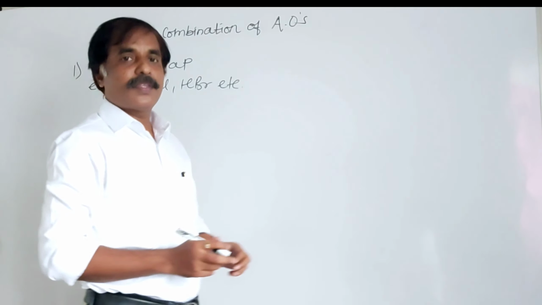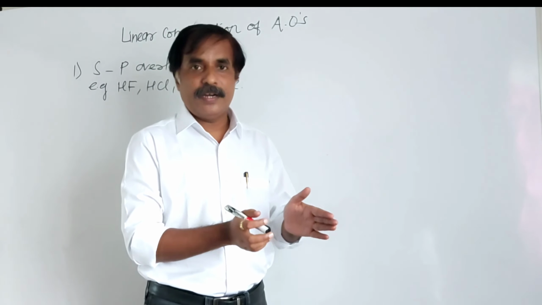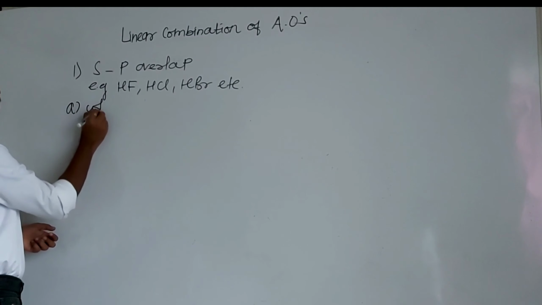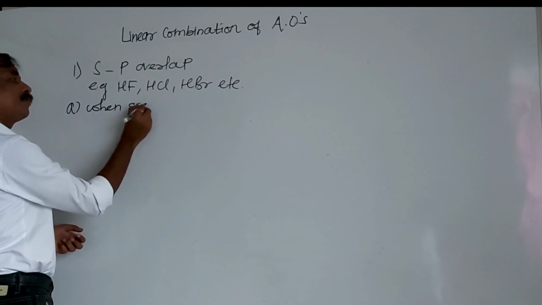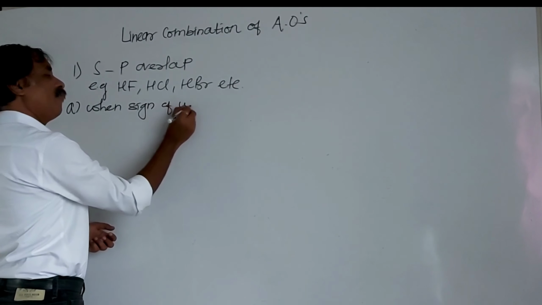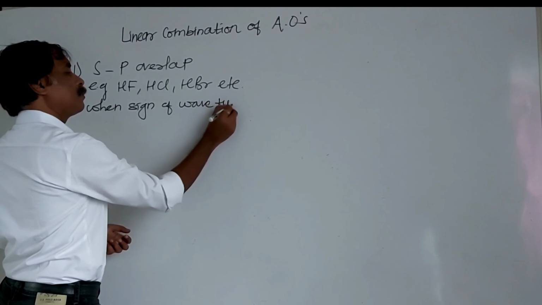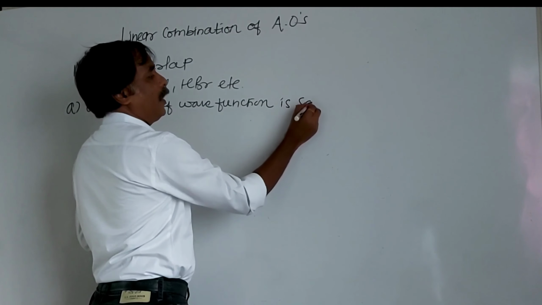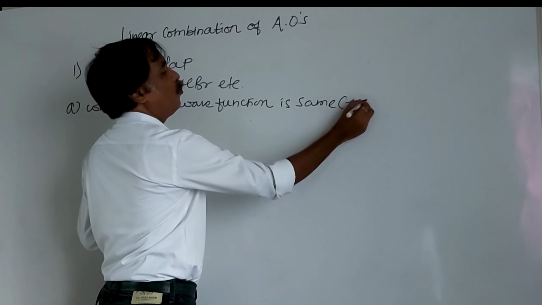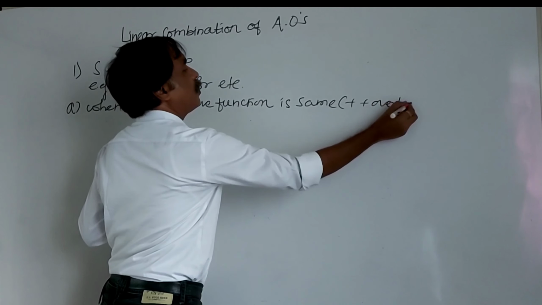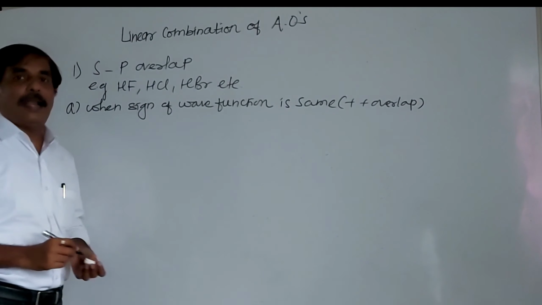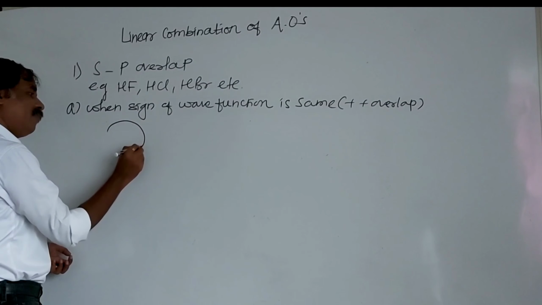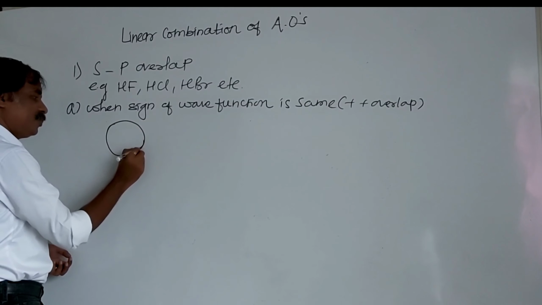Again, the sign is the same, or the sign is different. So first, when the sign of the wave function is the same, this overlap is said to be positive overlap. Now I will take the s atomic orbital, the wave function of the s atomic orbital of hydrogen.